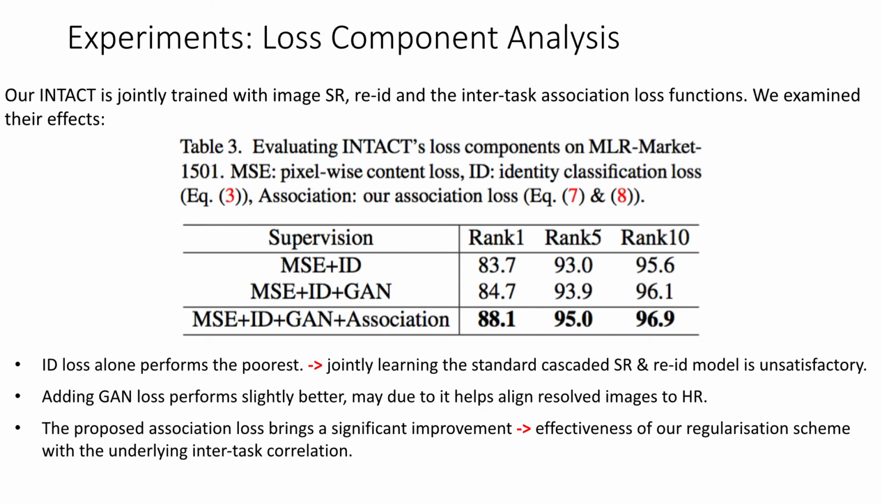Our model is jointly trained by 3 main losses. Here we examine their effect. Table 3 shows that with ID loss alone, the model achieves the poorest performance. It reveals that jointly learning the standard cascaded SR and Re-ID model is unsatisfactory. Importantly, our proposed association loss brings a significant improvement, which shows the effectiveness of our regularization scheme based on the idea of exploiting the underlying inter-task correlation.